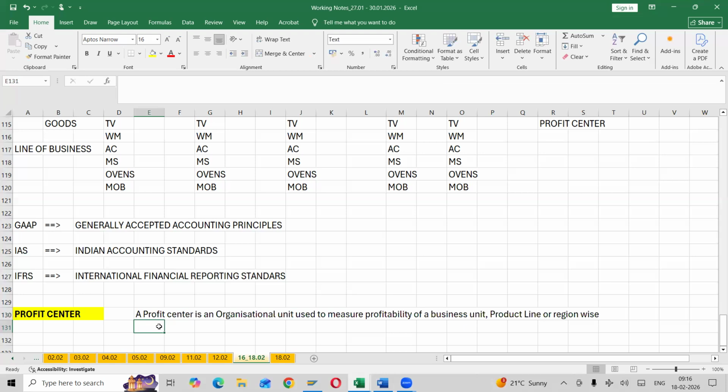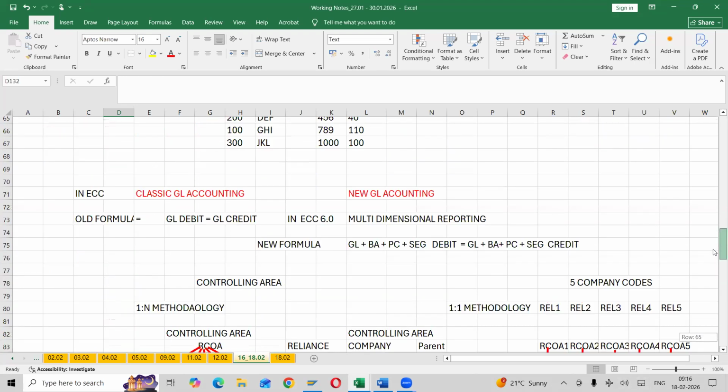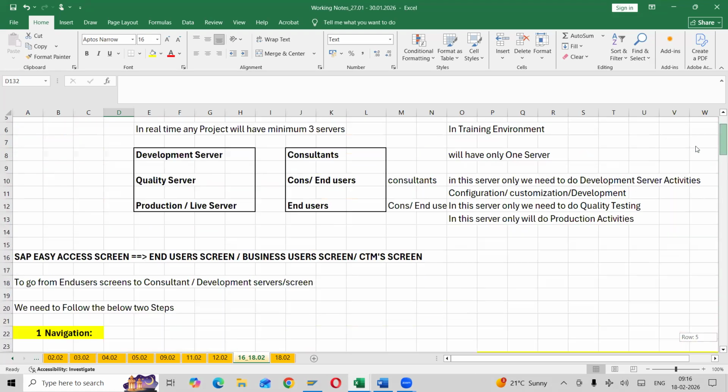It will check profitability. It will compare your expenses with your revenues, or your revenues with expenses. Majority of profit center earlier was in the CO module, but some part of profit center accounting has been moved to the FI module. You remember, right? Last week we discussed. What was the old formula in classic GL accounting? Why has it been replaced?